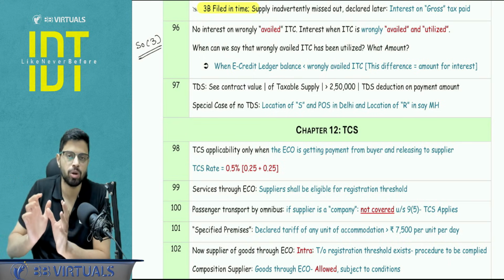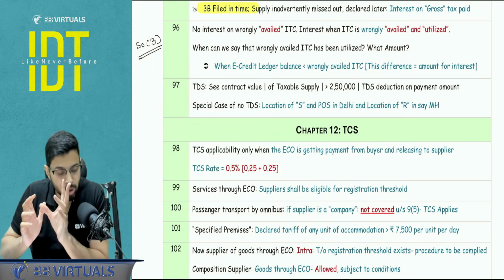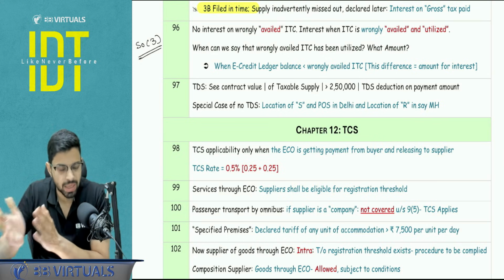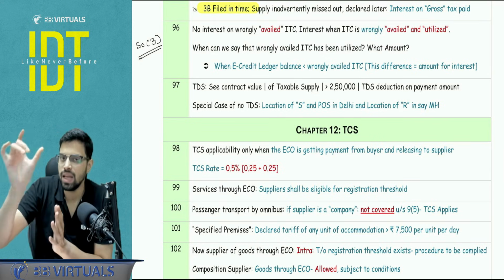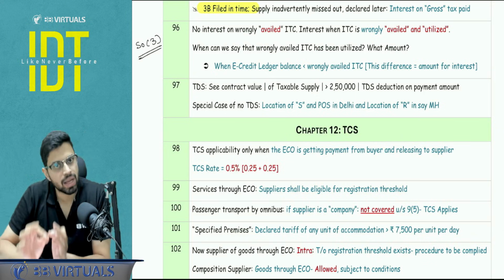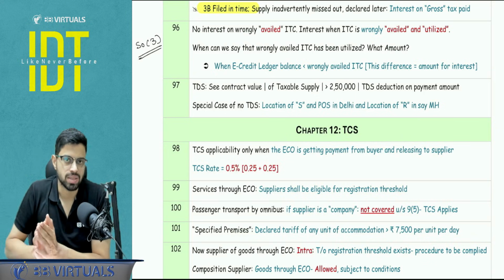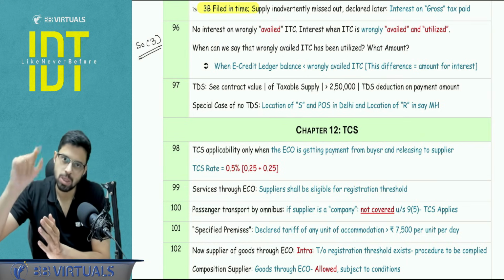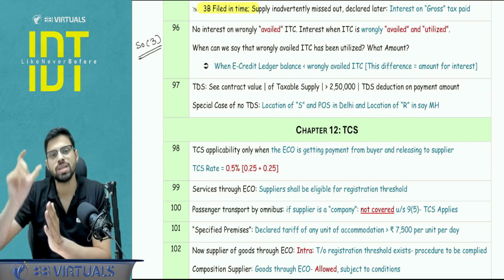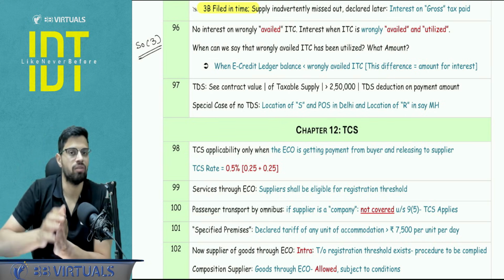Here you are simply going to compare two amounts, two ledger balances. Point number 1, this is basically the question number 1, that if the e-credit ledger balance falls below the wrongly availed ITC, this will trigger the section 50 subsection 3 interest, and whatever this difference is, this will be taken as a base for the calculation of interest. I will assume that this much ITC is utilized out of the wrongly availed ITC.